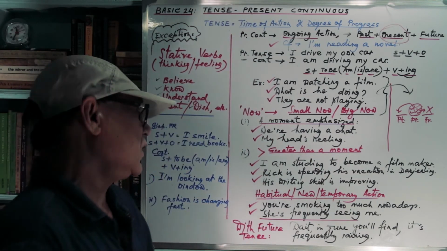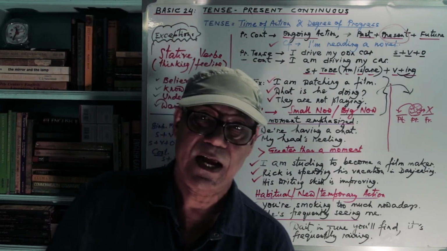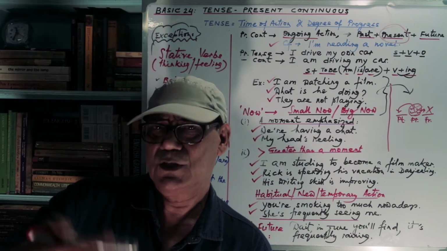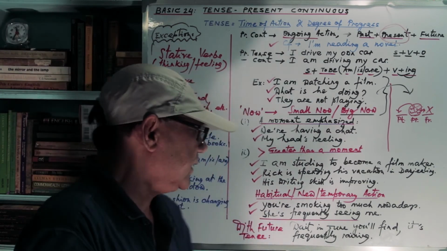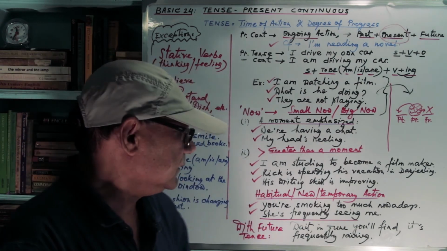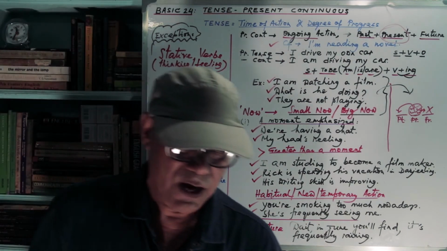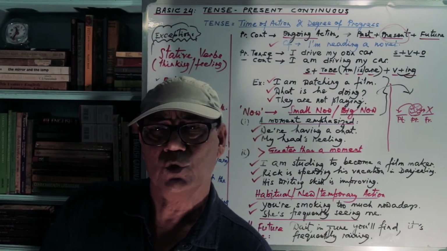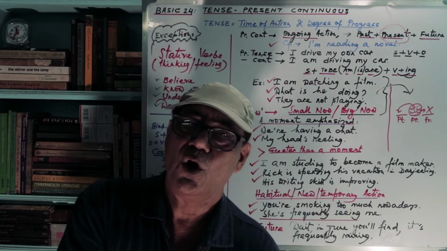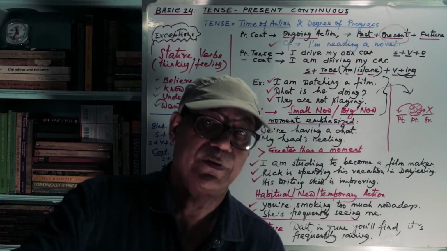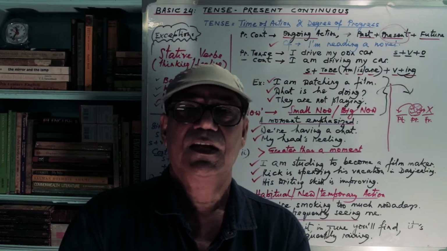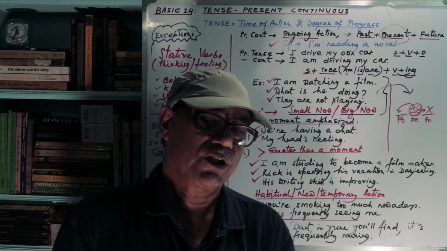Then something unusual is also a habitual, new or temporary action. Something very new is taking place. Maybe it is habitual, or maybe it is going to be permanent. That possibility is there. Or it may even be a temporary action. For example, you are smoking too much nowadays. It means you did not smoke that much before, or you did not smoke at all, but you are developing this kind of habit. Since you are developing a new kind of habit, it becomes present continuous tense.